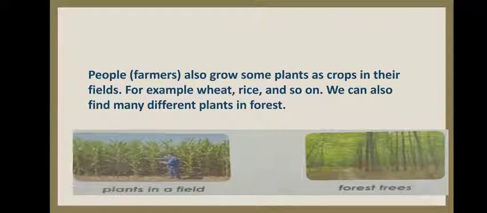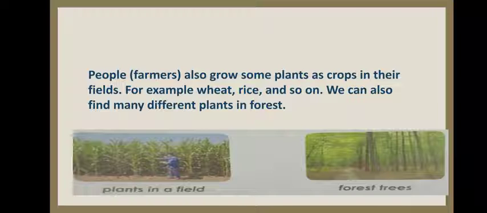People or farmers also grow some plants as crops in their fields. For example, wheat, rice, and so on. We can also find many different plants in forest. What do you think, from where do we get wheat, jowar, and many other crops? We get all these crops when farmers grow these crops in their field.